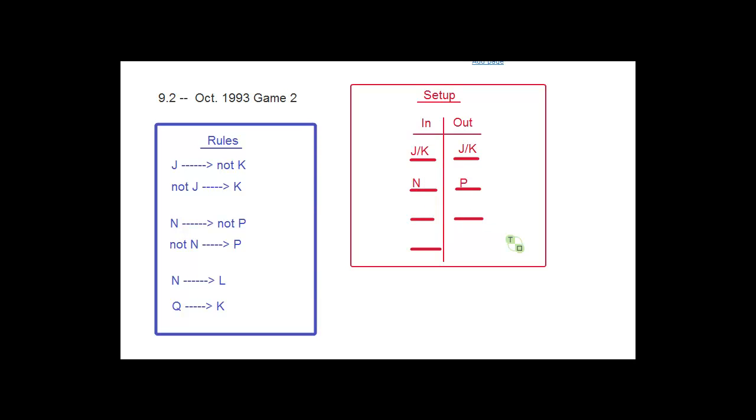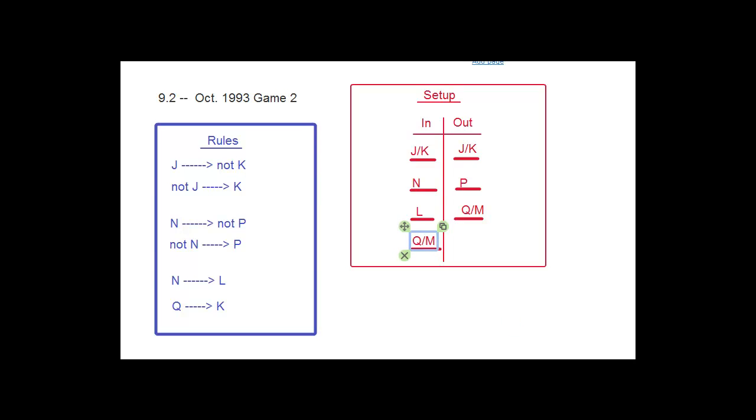And then let's see if there's any other analysis we can do. And indeed, this rule over here says that if N, then L. So since we put N in, we have to put L in. And now, again, we're in the same situation where there's just two variables left that are not represented on the board, and there's two spaces, so we can do a dual option for them. So we're like Q slash M and Q slash M.